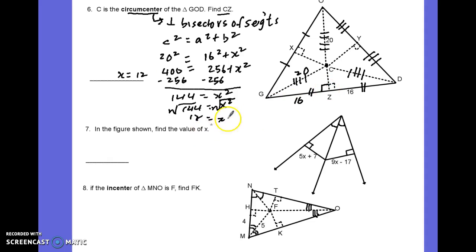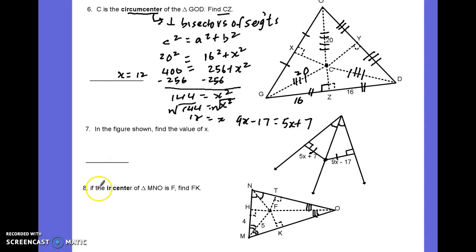Alright, now we're going to transition over to something else, which is called not the perpendicular bisector, but the angle bisector, evidenced by the fact that this small angle is the same as this one. So this ray is an angle bisector. Any point on the angle bisector, let's say this one, is going to be equidistant perpendicularly from the sides of the angle. So this must be the same as this. And that's why the setup here would be 9x minus 17 equals 5x plus 7. So that one you can work out to find x.